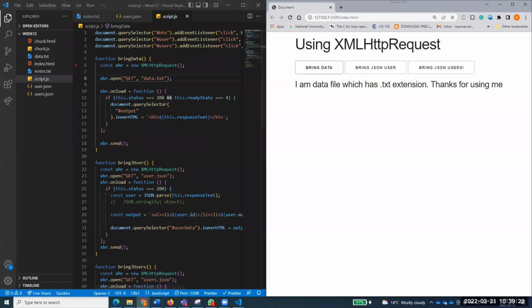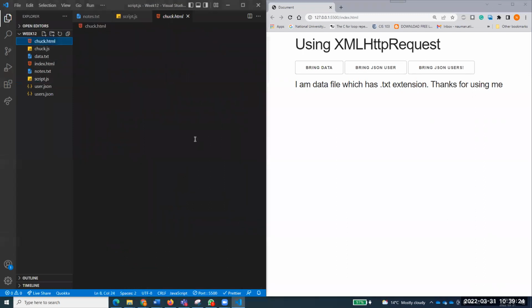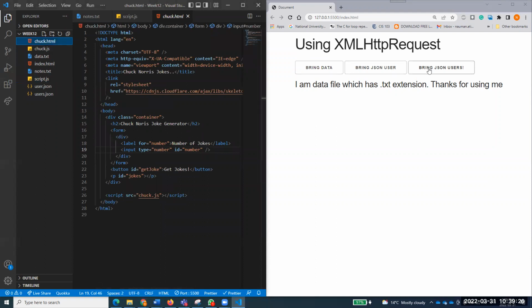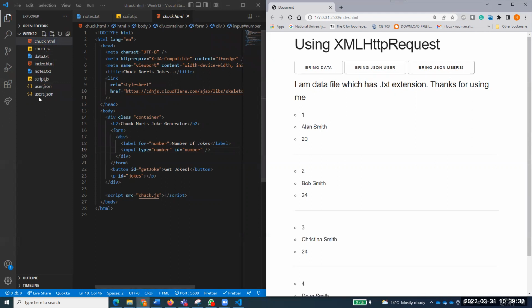I won't discuss it today. Then we talked about this check.html, where these 3 options were just providing us the option to bring data from our own folder: bring data, bringing the data.txt; bring JSON user, bringing the JSON user; bring JSON users, bringing the JSON users from over here. But these are all resources that you have stored on your own server.